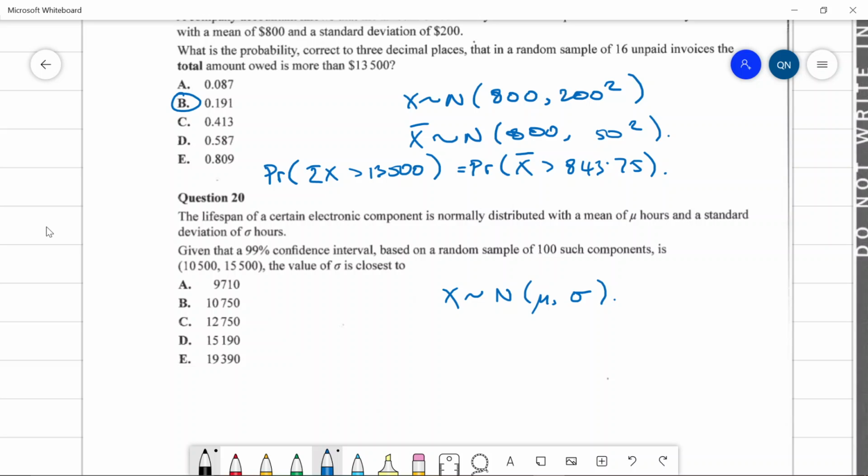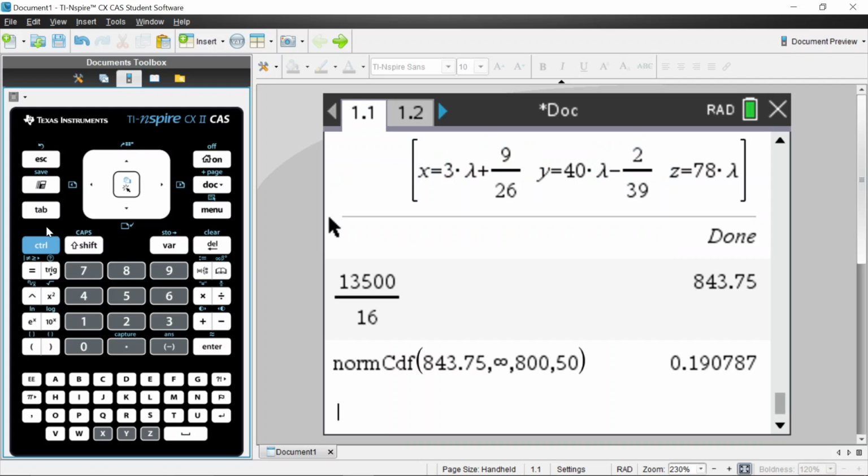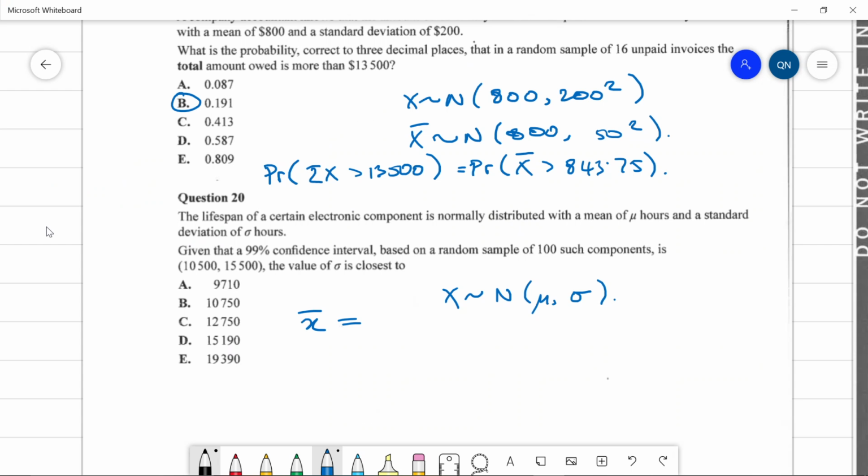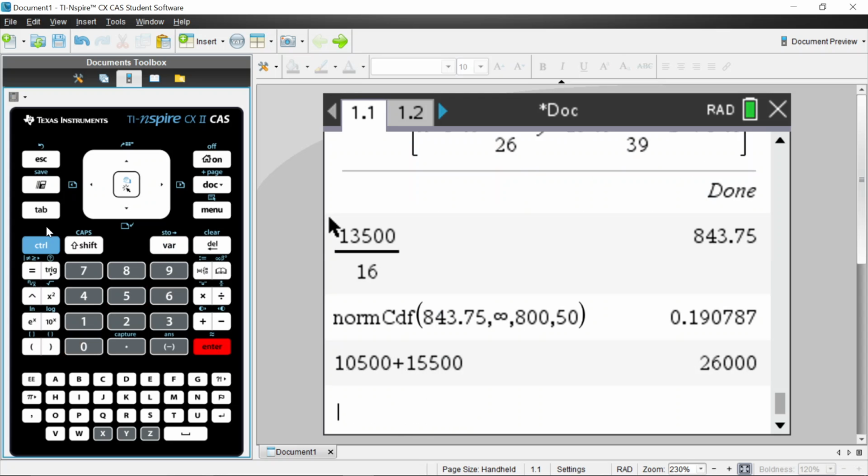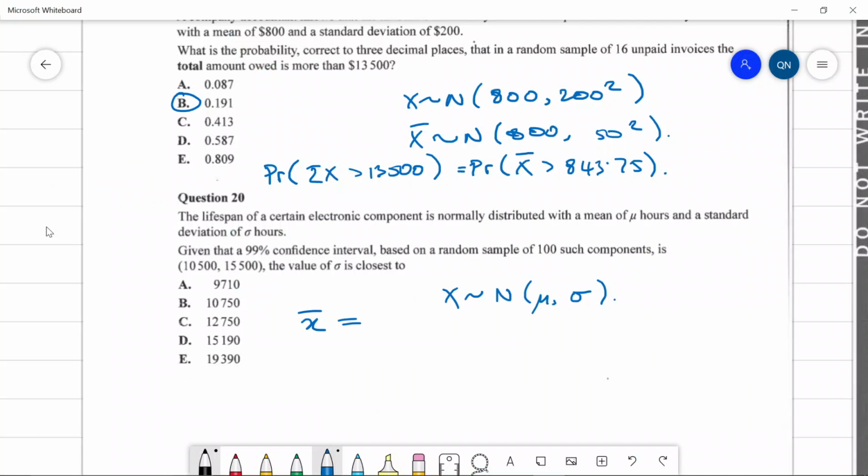That would have been nice for this question. Anyways, we just got to remember what's the margin of error. Actually, what's the sample mean in this case? So x bar is going to be equal to 10 500 plus this guy over here, and then divided by 2. So it's going to be 1300.